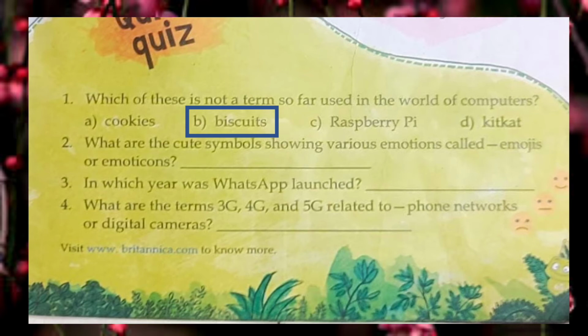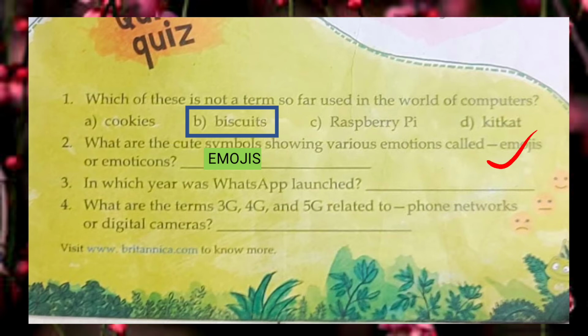The next is, what are the cute symbols showing various emotions called, emojis or emoticons? आपको पता है जो आपके फ़ोन में जो cute emojis होते हैं, जो various emotions होते हैं, उनको हम क्या कहते हैं? Emojis कहते हैं या इमोकॉन्स कहते हैं? तो हम उसे emojis कहते हैं, हम इमोकॉन्स नहीं कहते हैं. Alright, so the correct option would be emojis.